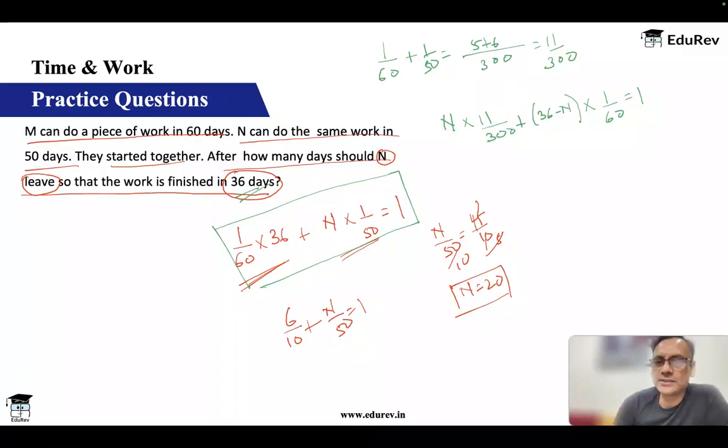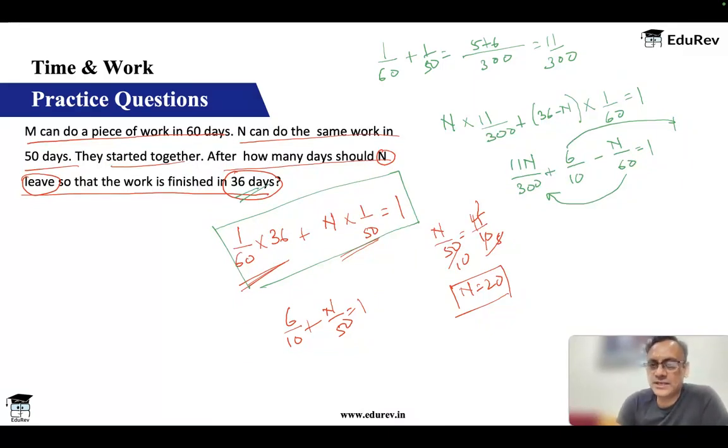Okay, so let's look at this. 11n by 300 plus 36 by 60 or 6 by 10 minus n by 60 is equal to 1. So let's move this on the right hand side and let's combine them. 300 and 60, the LCM is 300.